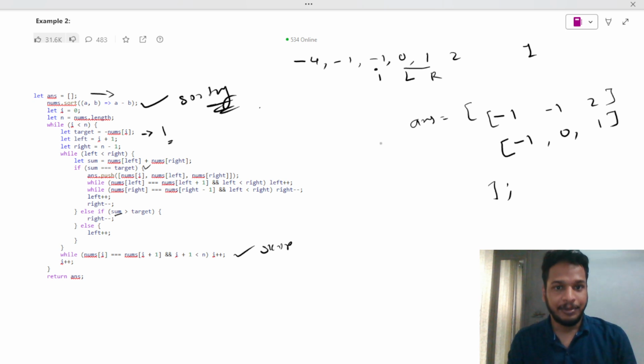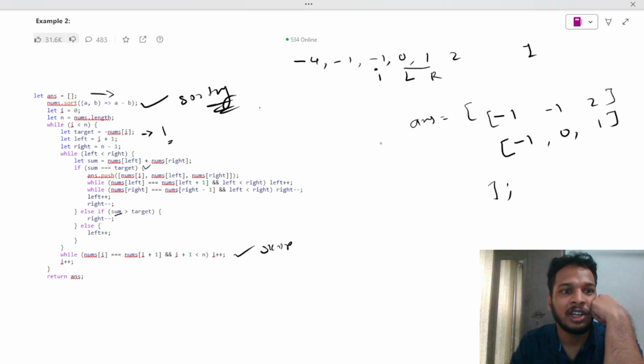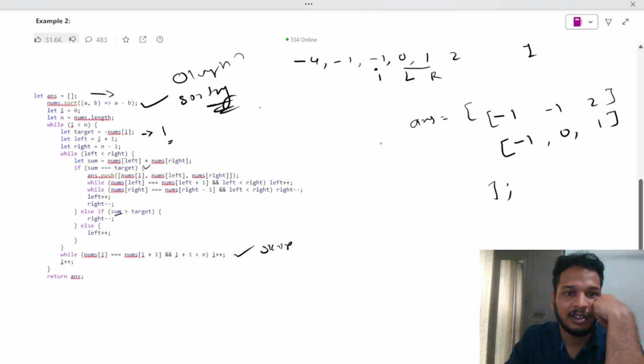Now the tricky part. What the Zemoso Technology interviewer asked me was, what if it is not a sorted array? What will we do? If it's not sorted, I don't want to do this sorting. I don't want to do the extra O(n log n). Okay, what can we do?